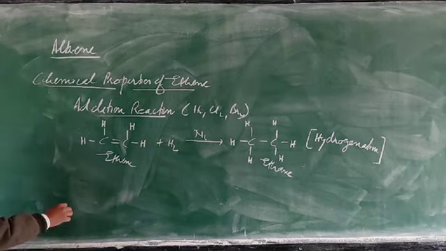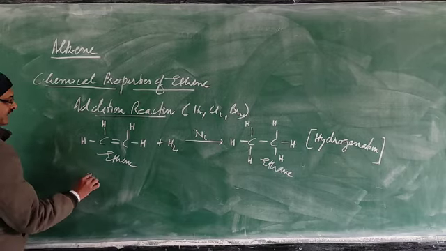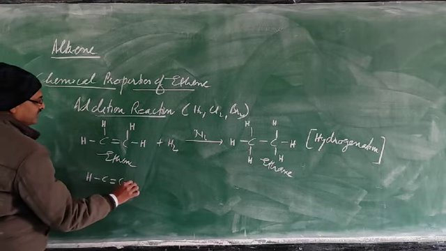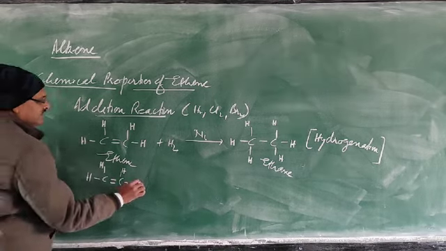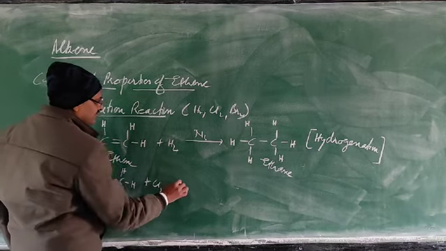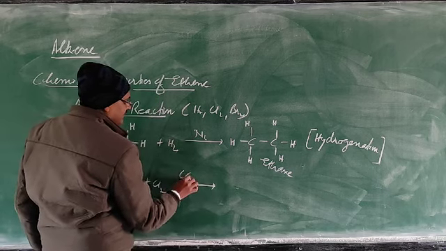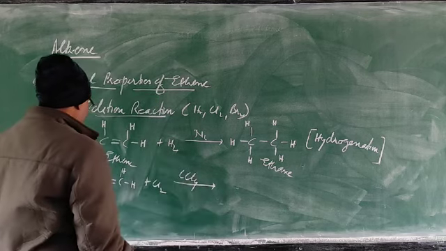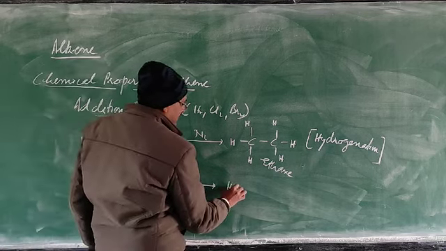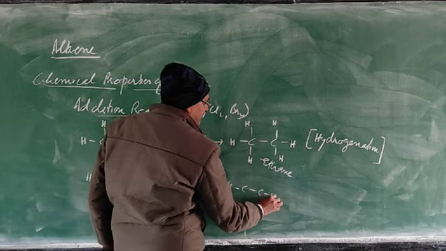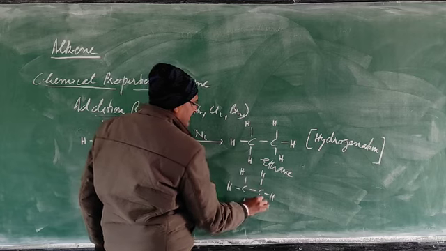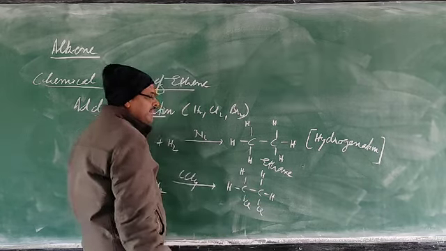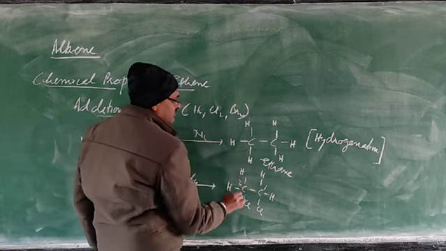And next one is addition of chlorine. When chlorine is added to ethene in the presence of carbon tetrachloride, the double bond is broken, and at the place of the double bond, chlorine is added. Now for the naming of this compound, do the numbering 1, 2.